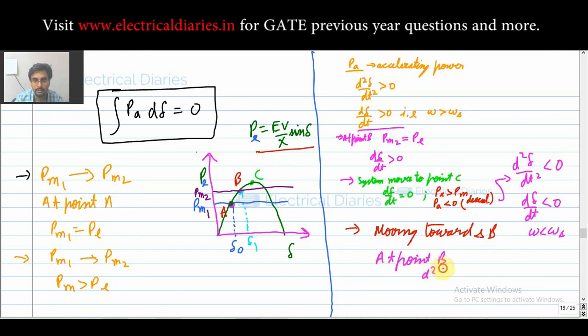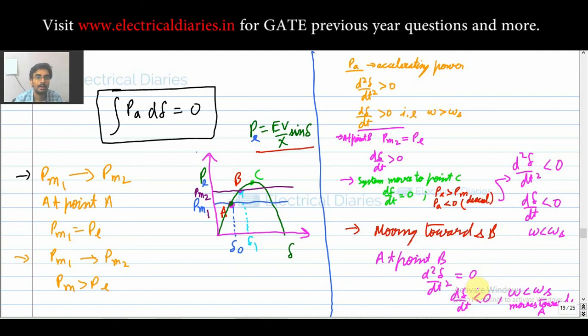again your d2 delta by dt square becomes 0, that is there is no deaccelerating power, but your d delta by dt becomes less than 0. So your omega is still less than omega s and your system moves towards, where? Your system moves towards A. But this time your system won't reach A, it will reach some point less than A.